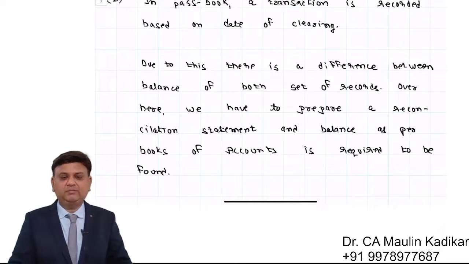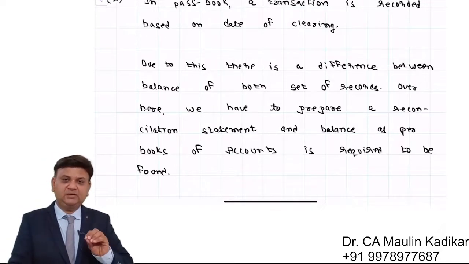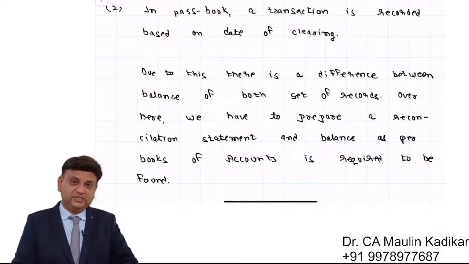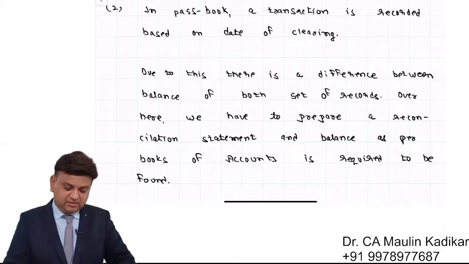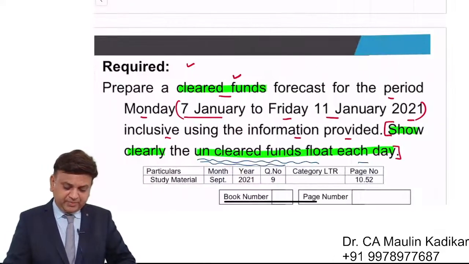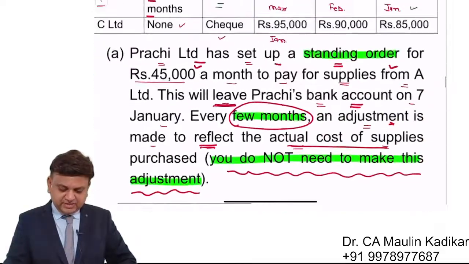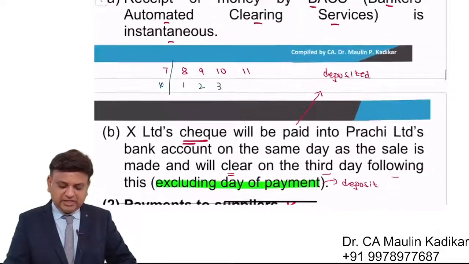Now friends, before we write the answer which is required from the examination point of view, I am going to prepare a small table. I am going to calculate what should be the balance as per books of accounts on daily basis.